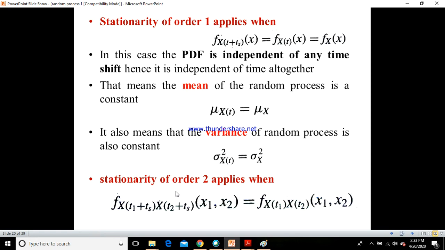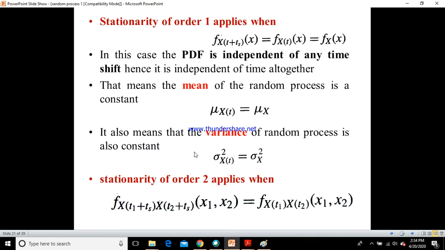When I take stationarity of order 2, this applies when you have two different random variables at times t1 and t2 shifted with time ts. That will be equal to the general case PDF without the shifting, which is seen here. So they both are equal: the PDF shifted with the arbitrary time ts equals the general case PDF without shifting.